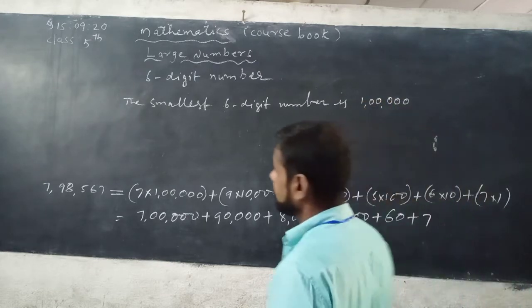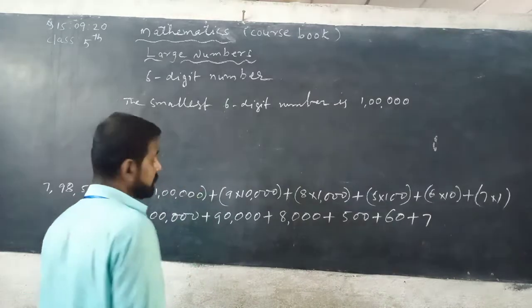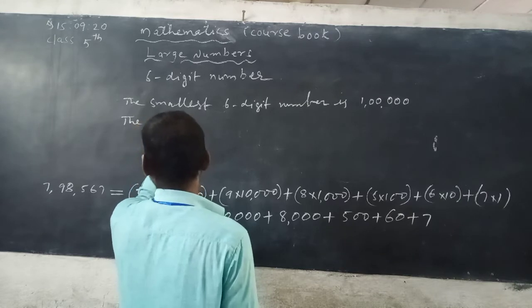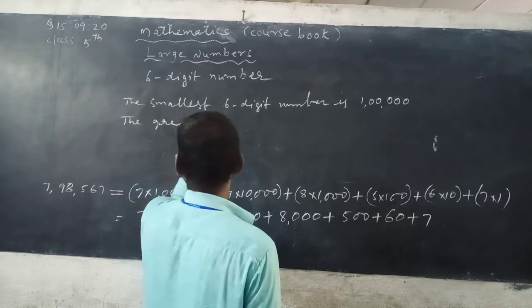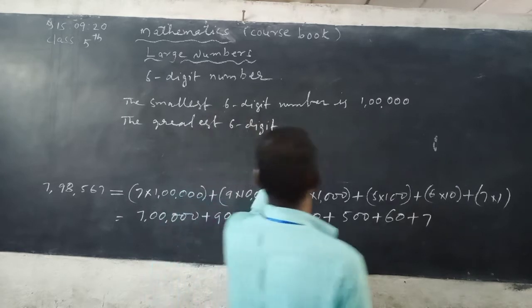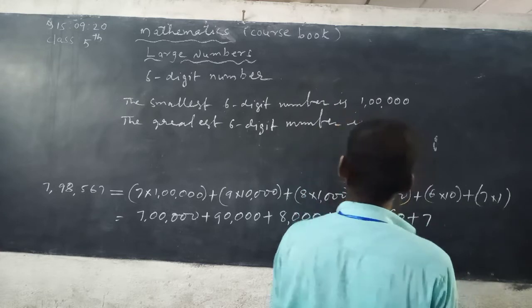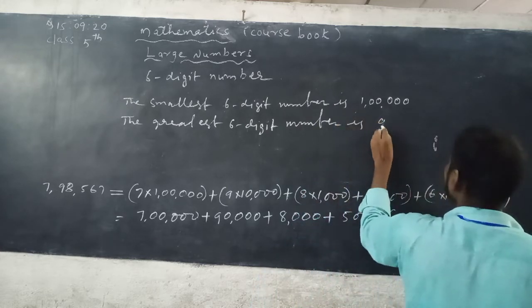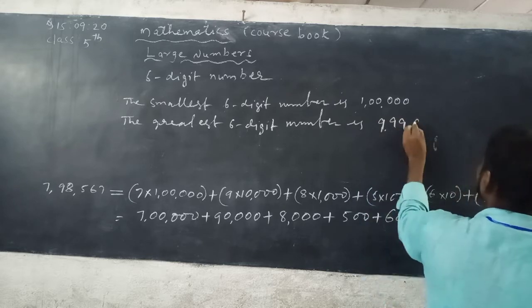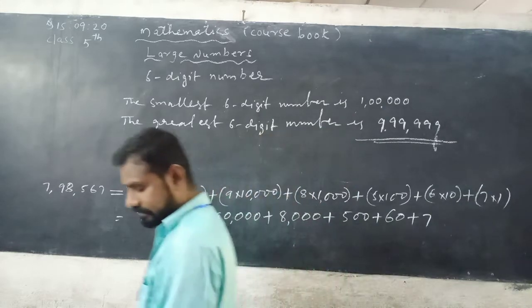Then the largest, the biggest, the greatest 6-digit number is 9,99,999. See here, listen carefully.